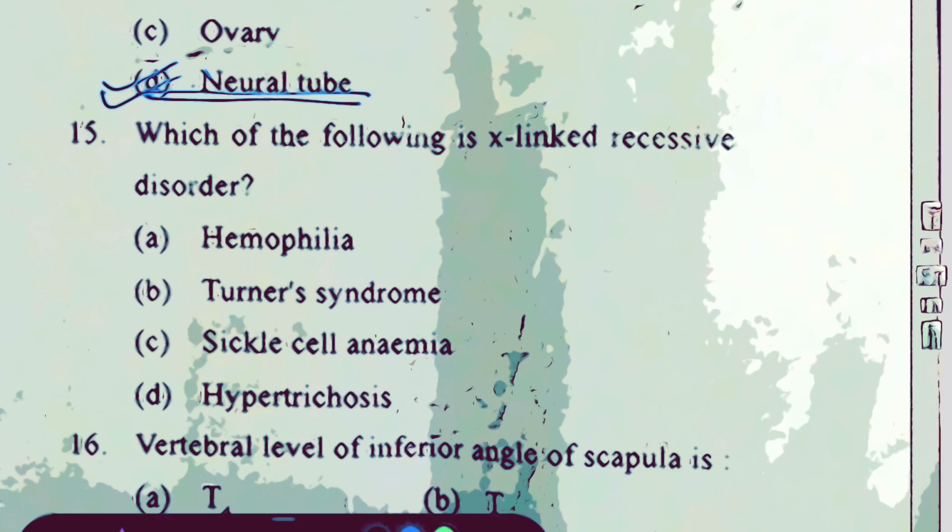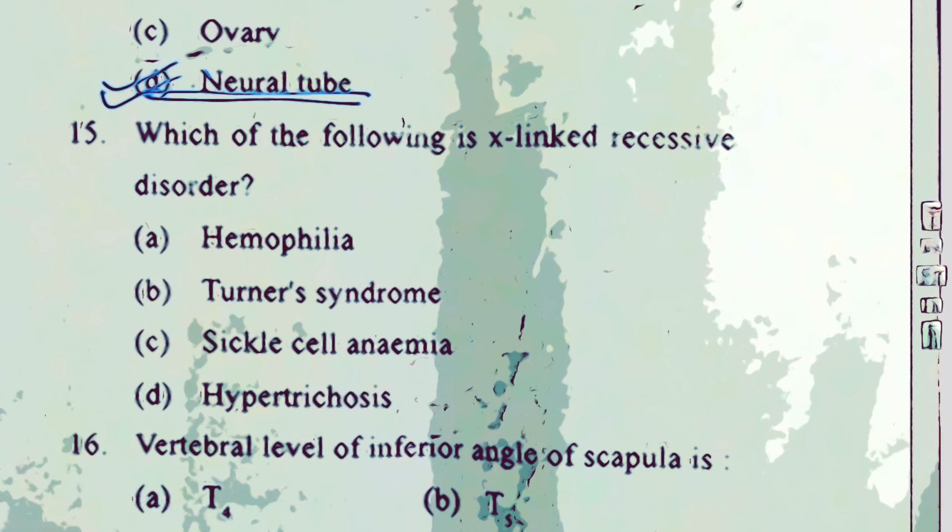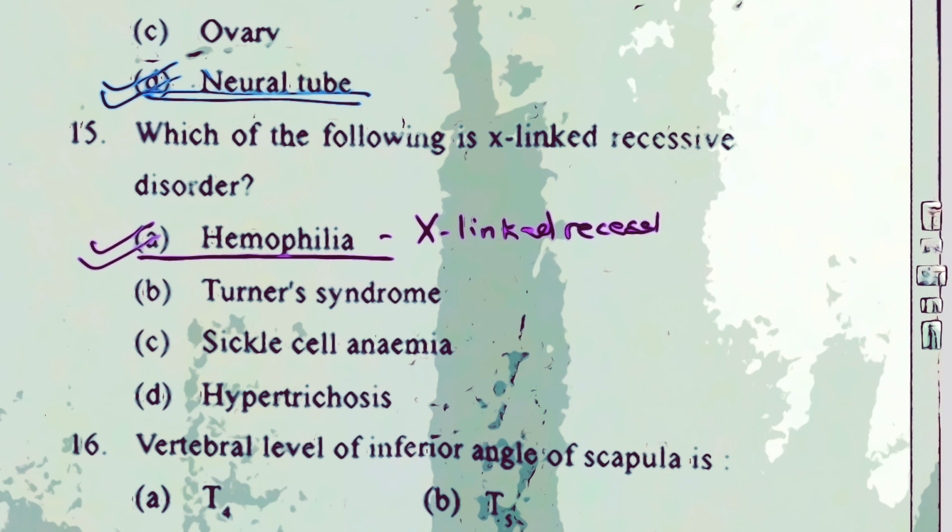Question number 15. Which of the following is an X-linked recessive disorder? The options are hemophilia, Turner syndrome, sickle cell anemia, hypertrichosis. So remember that hemophilia is the answer here, and it is an X-linked recessive disorder.